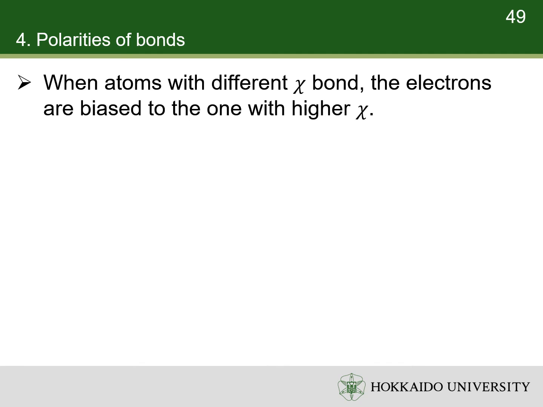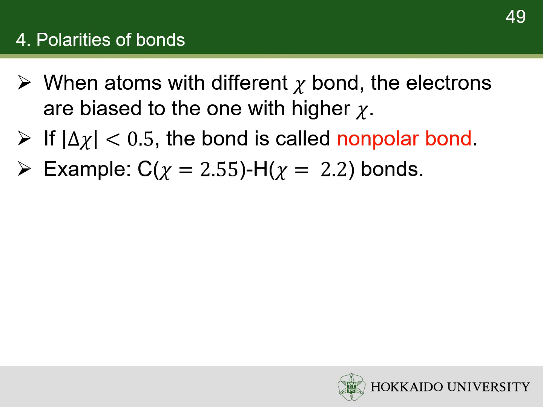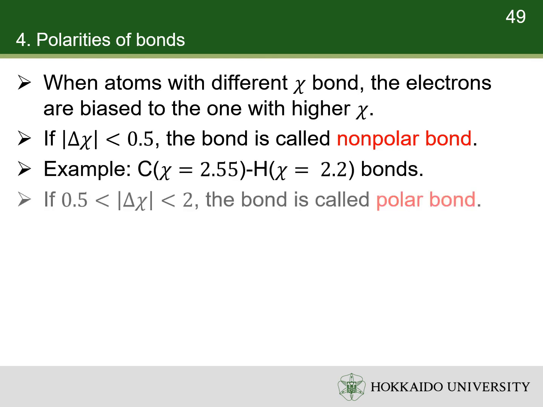When atoms with different electronegativities bond, the electrons are biased to the one with higher electronegativity. If the difference in electronegativities is smaller than 0.5, the charge bias is not significant. Such a bond is called a nonpolar bond. For example, the carbon-hydrogen bonds are nonpolar. If the difference in electronegativity is between 0.5 and 2, the charge bias is quite significant. Such a bond is called a polar bond.